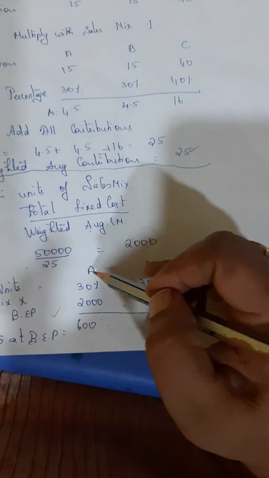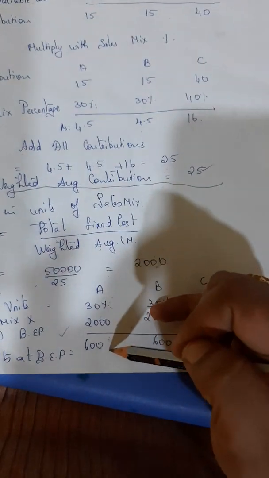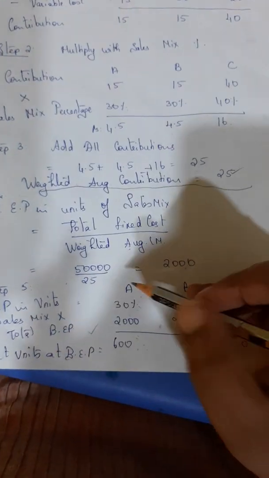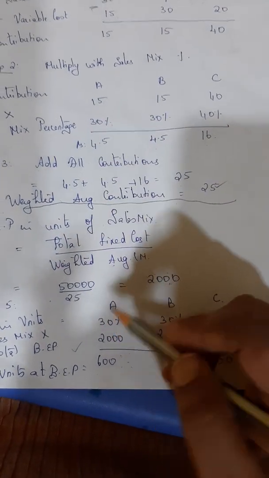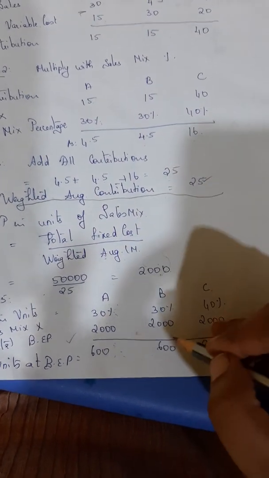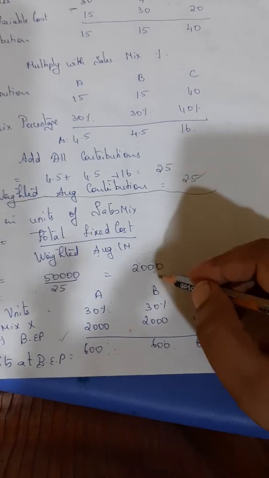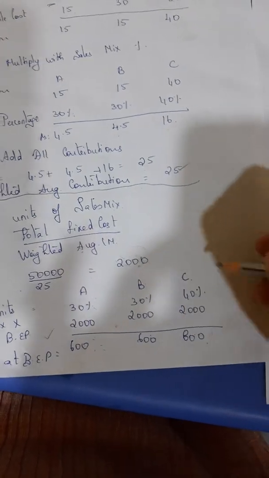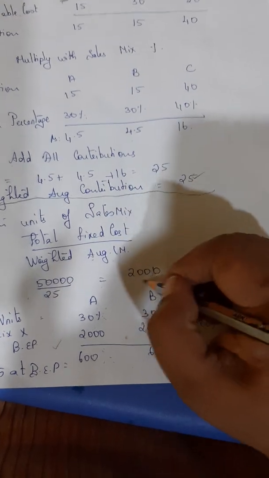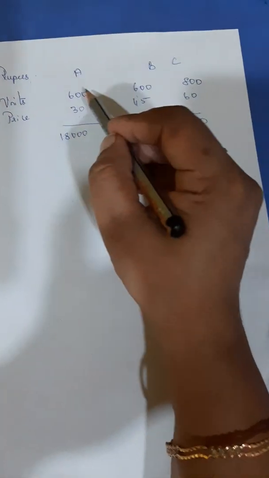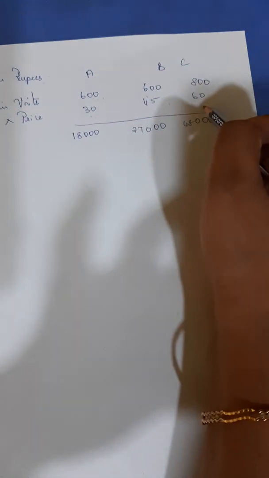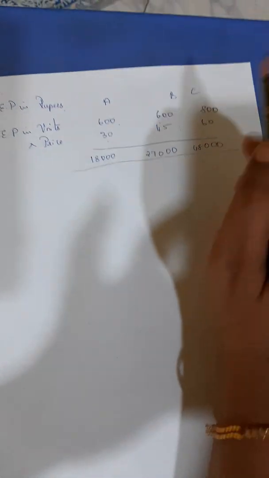That answer. So 600 units of A is manufactured. Only if I manufacture 600 units of A will I be able to attain BEP. I have to do 600 units of B. I have to do 800 units of C. Then only will I arrive at this 2000. But in rupees, when I want, I will multiply with the sales price. And this is your BEP in rupees.